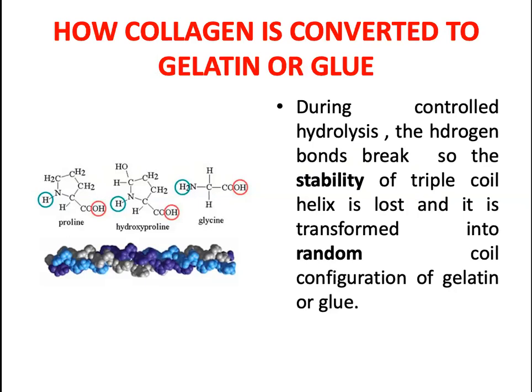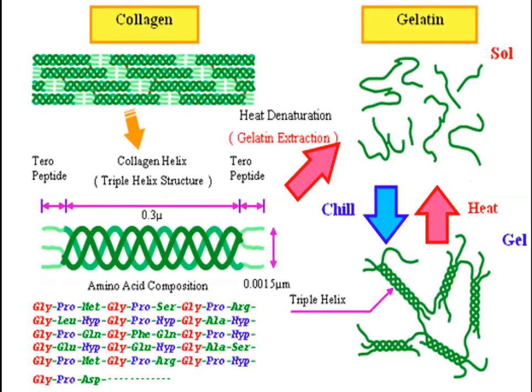Here you can see the stable triple helix collagen structures. When you heat it, it causes denaturation, the hydrogen bonds are broken, and gelatin is formed. The gelatin is a wiggled structure, it moves up and down like so. When you heat it around 60 to 80 degrees centigrade, it will be moving.